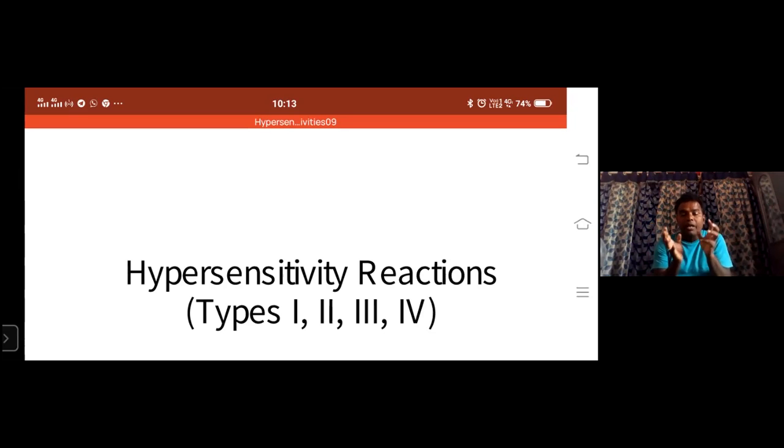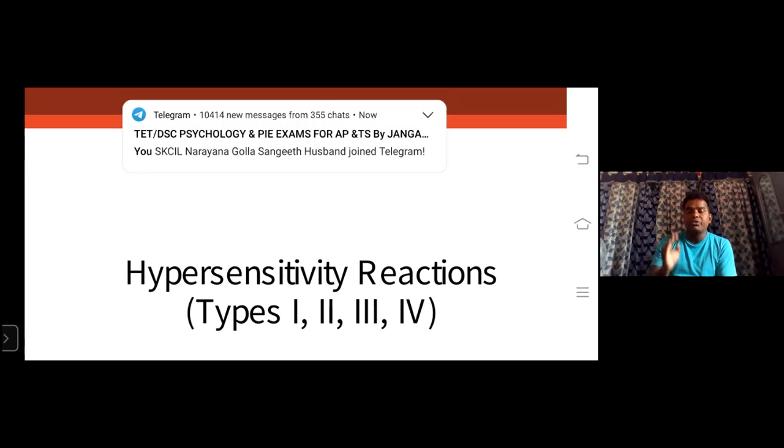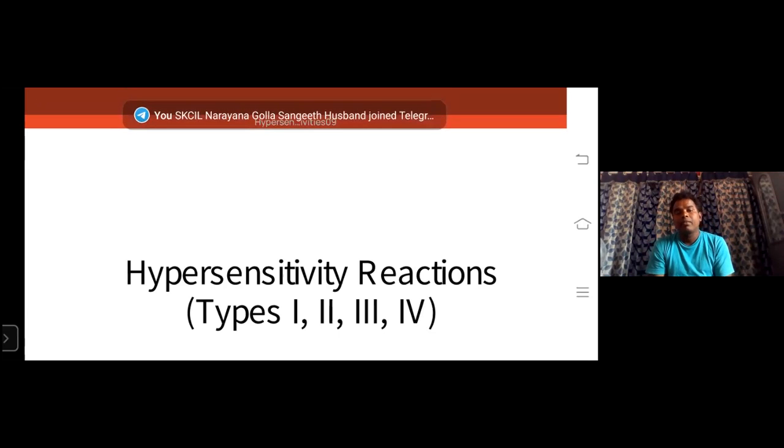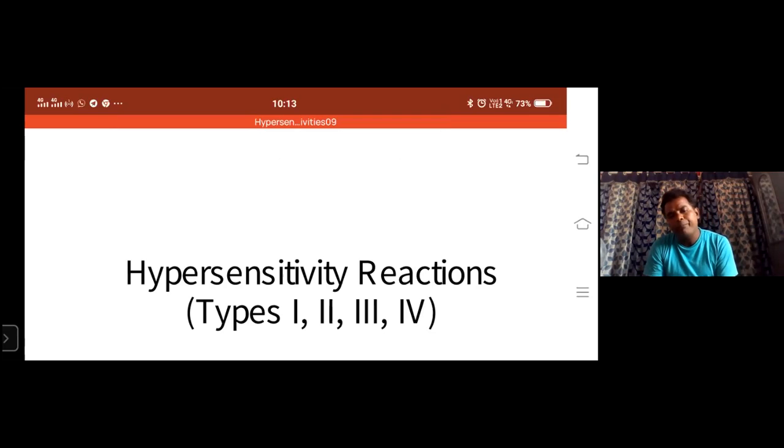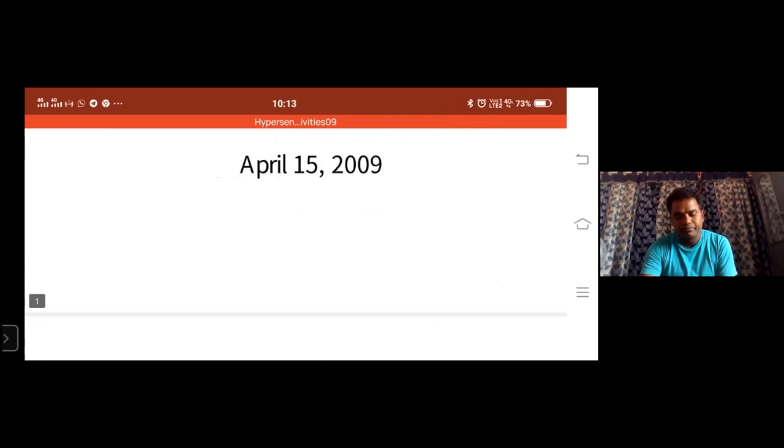The acute reactions are acute hypersensitivity, and delayed hypersensitivity takes more time. After 24 hours, it will take 24 to 48 hours. That's why it's called delayed hypersensitivity, right? So this is acute and delayed, or we can call it chronic. Acute hypersensitivities are mainly three reactions: hypersensitivity 1, 2, and 3. Hypersensitivity 4 reaction we can call a delayed reaction. Okay, so now let us go one by one.